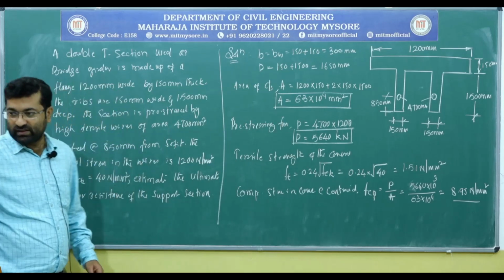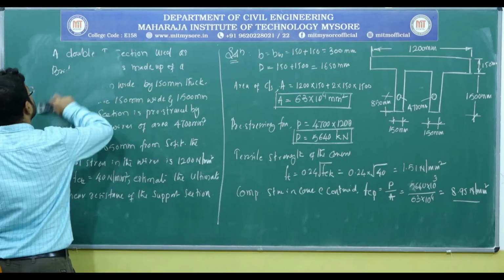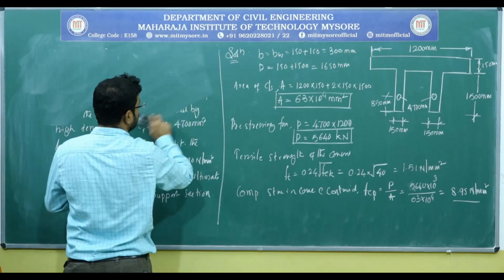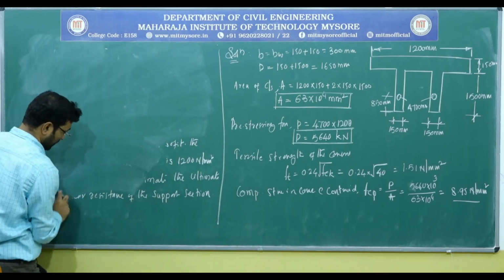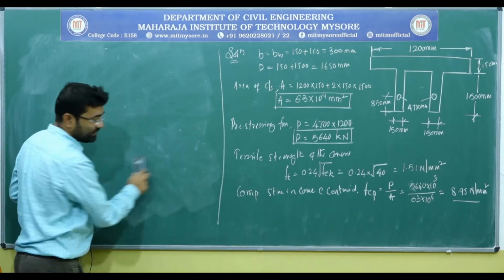Now using all these things, we have to calculate the ultimate shear resistance capacity of the concrete, that is VCO.